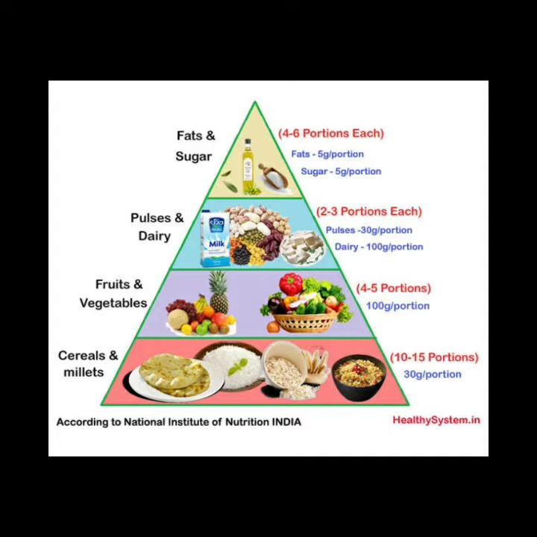See this food pyramid. It depicts the cereals and millets in the lower portion, that we should have a large amount of it in our diet. A good amount of fruits must be consumed, then pulses and dairy products, and a few fats and sugar. Now, fats and sugar are also very important for our body, but in a limited amount.